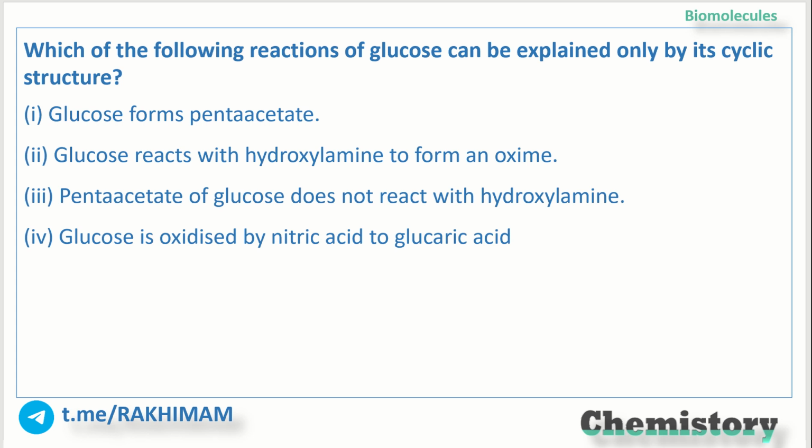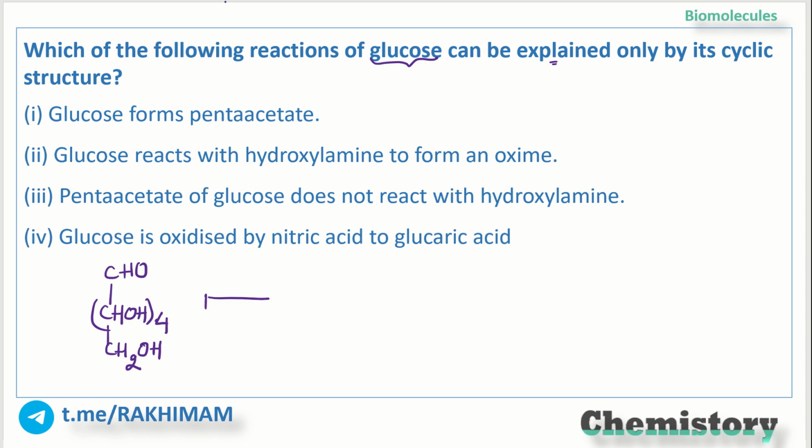Which of the following reactions of glucose can be explained only by its cyclic structure? Glucose forms pentaacetate. If I just talk about the formation of pentaacetate from glucose, it is basically CHO, then CHOH whole thrice, then CH2OH. Actually, let me write CHOH whole 4.